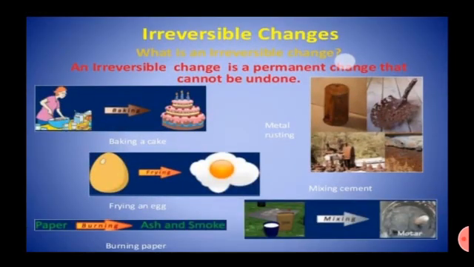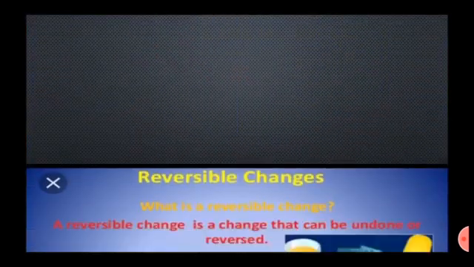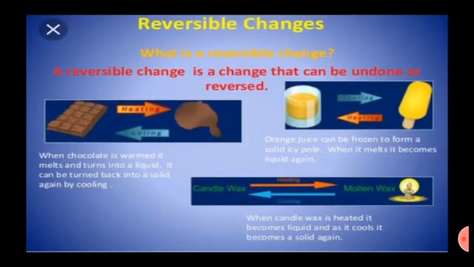Irreversible changes are permanent changes that cannot be undone. For example, baking a cake, metal rusting, frying an egg, burning a paper, mixing cement. Reversible changes. A reversible change is a change that can be undone or reversed. When chocolate is warmed, it melts and turns into a liquid.